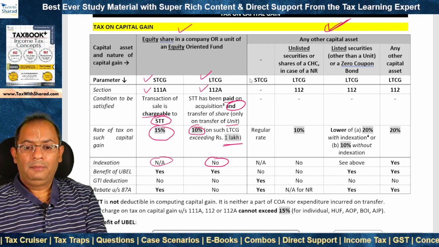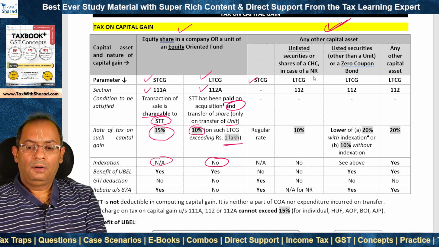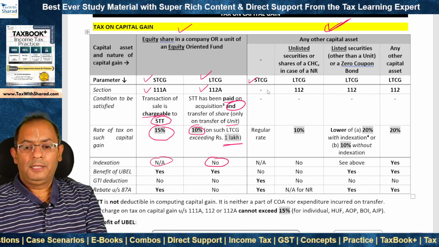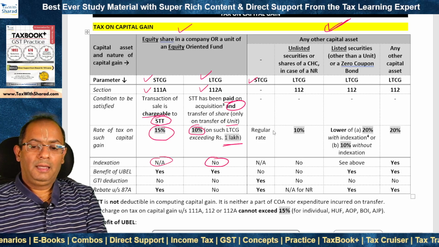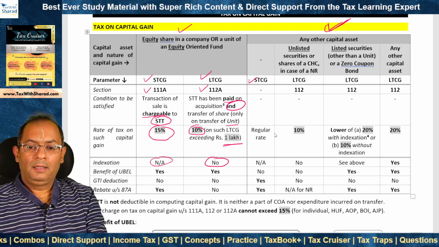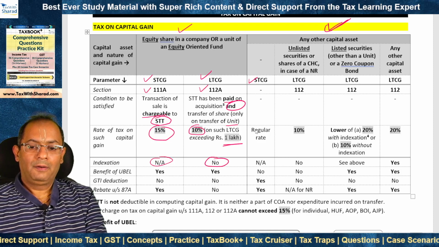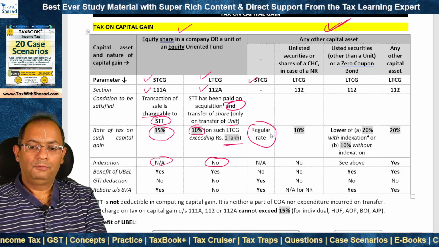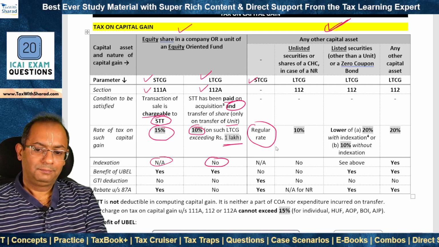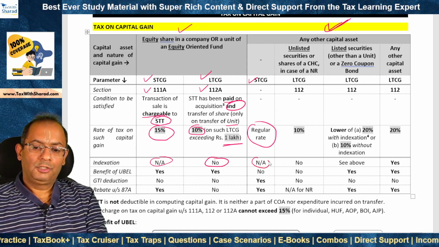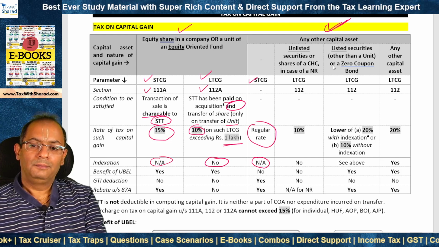The gain can either be STCG or LTCG. In case of STCG, the gain is treated as a normal income. It is not taxable at a special rate, so the regular rate of tax applies as per the slab rates. And obviously, since it is short-term capital gain, indexation is not available.